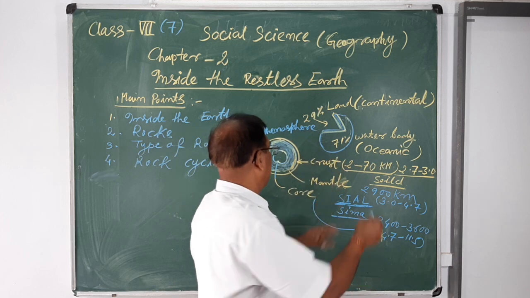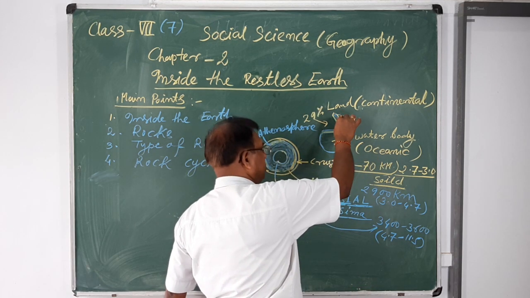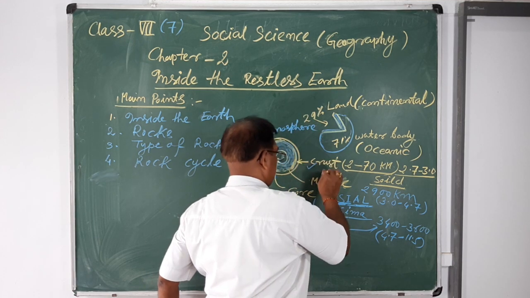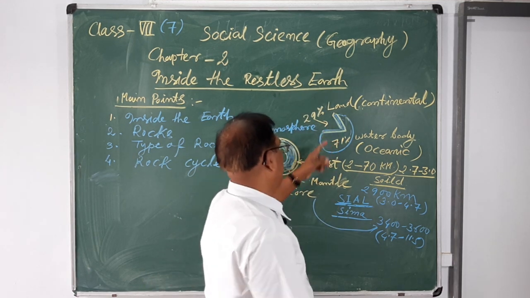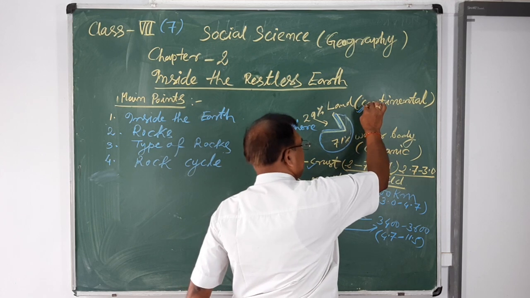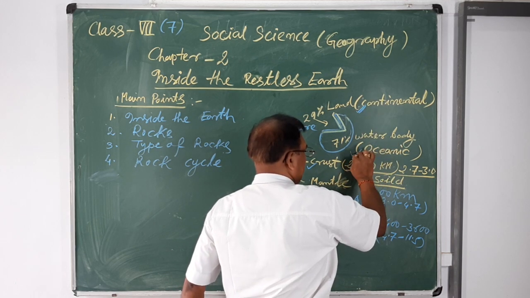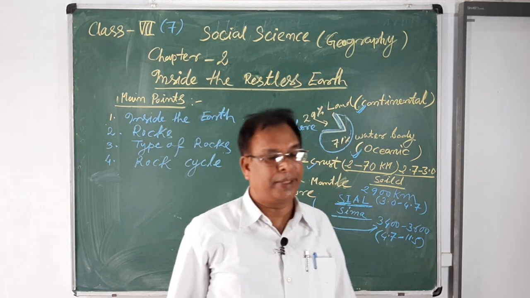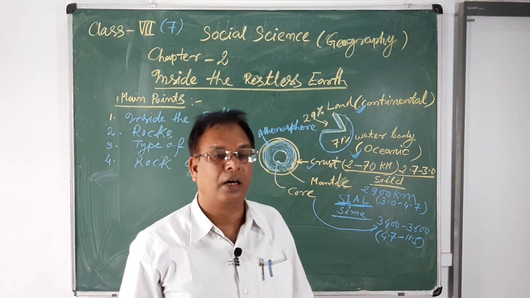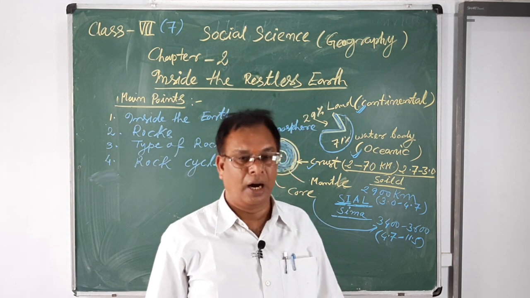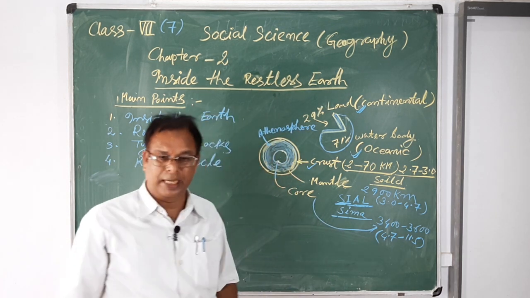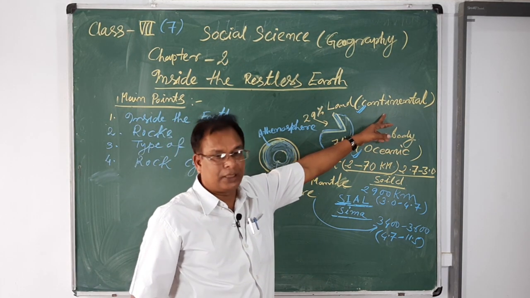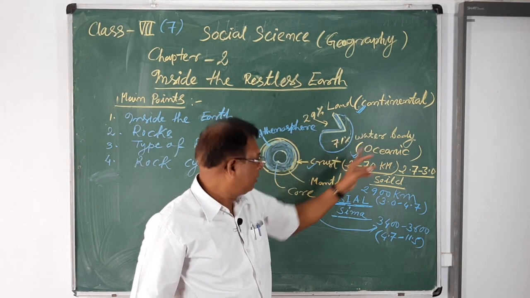You will also study the two types of earth crust. The earth's crust is divided into two parts: one is the continental crust, another is the oceanic crust. All continental parts, that means North America, South America, Europe, Asia, Africa, Australia, Antarctica, are known as the continental crust.